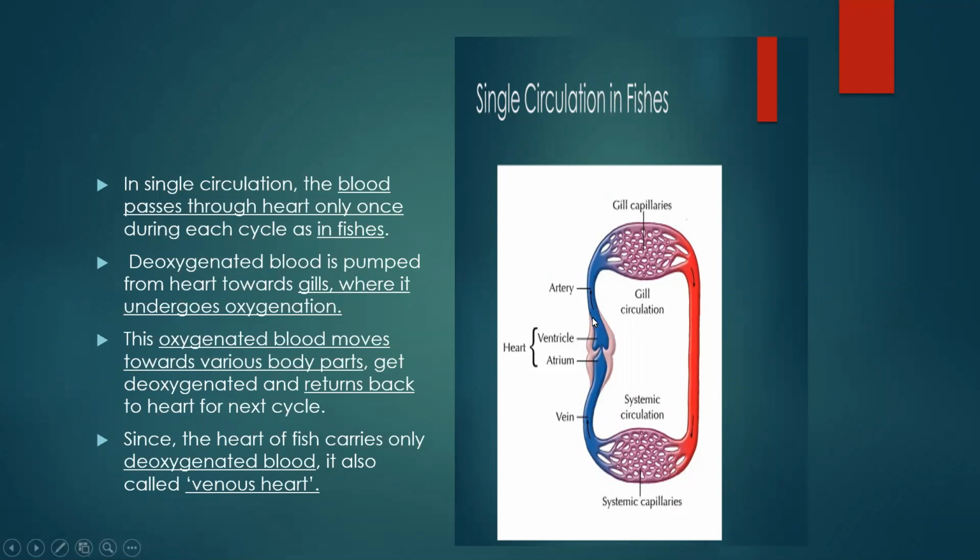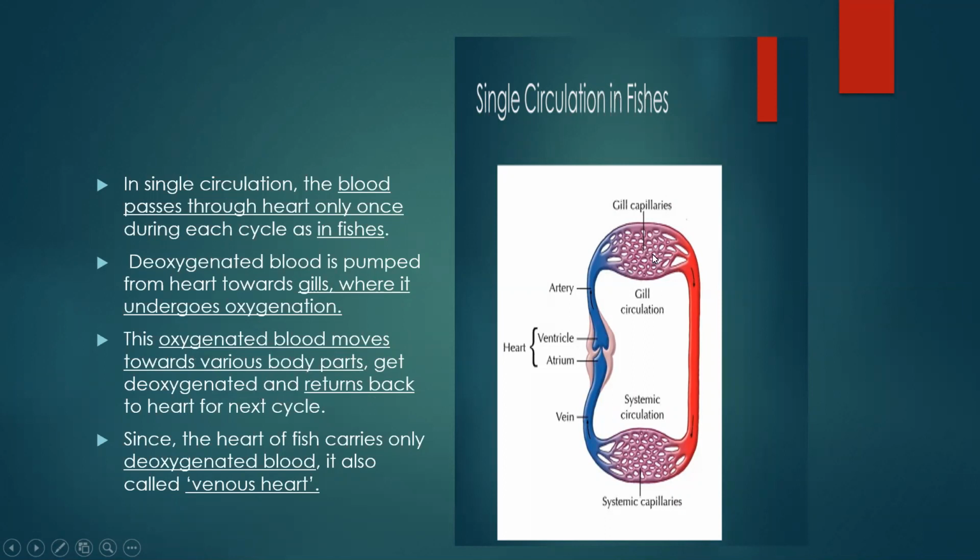It is pumped from the heart towards the gills. You can see this is gill capillaries. So towards the gills, where it undergoes oxygenation. That means gaseous exchange takes place. Oxygen comes inside the gills, or oxygen is absorbed by the gills. Later, what happens? This oxygenated blood moves towards various parts of the body, gets deoxygenated and returned back to the heart for the next cycle.